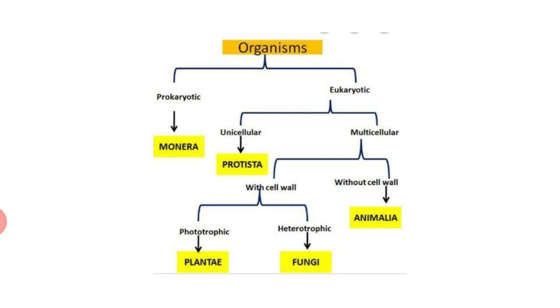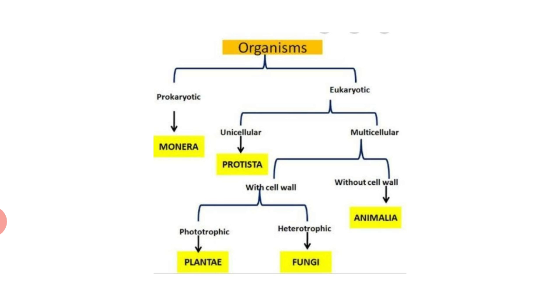So now we will study five kingdom classification. What is five kingdom classification? Robert H. Whittaker was the one who classified organisms into five kingdoms. Number one was kingdom Monera, in which all unicellular prokaryotes with autotrophic or heterotrophic mode of living were included, like viruses, bacteria, and blue-green algae.